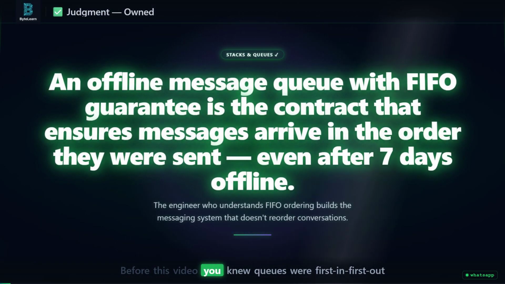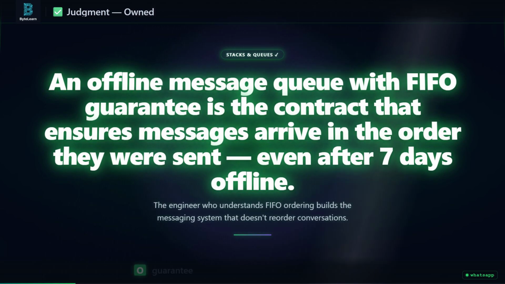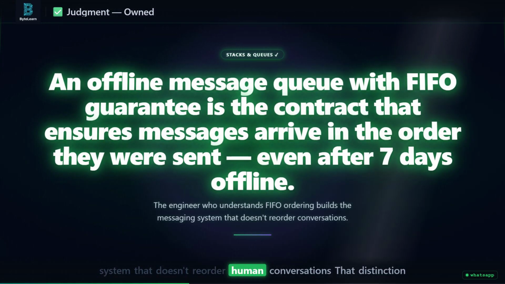Before this video, you knew queues were first in, first out. After this video, you know that an offline message queue with a strict FIFO guarantee is the contract that ensures messages arrive in the order they were sent, even after 7 days offline. The engineer who understands FIFO ordering builds the messaging system that doesn't reorder human conversations. That distinction is your survival skill.